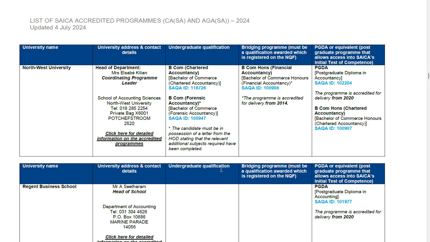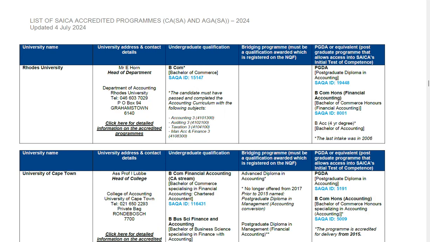You will be doing your undergraduate qualification next year. Therefore, it is not advisable for you to go to Regent Business School in order to enroll for your undergraduate qualification with an intention of becoming a CA in future.